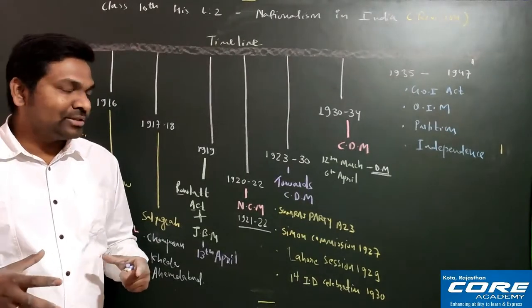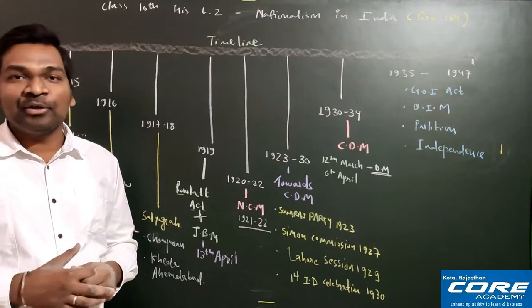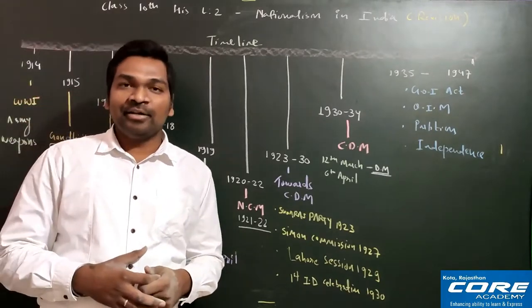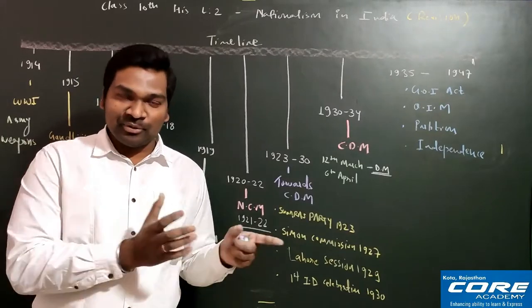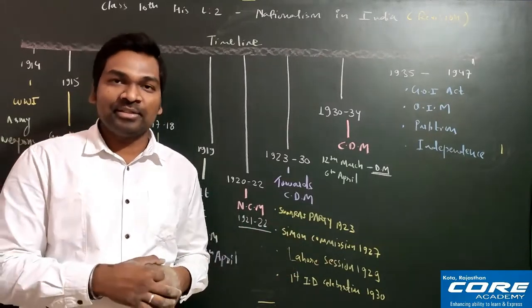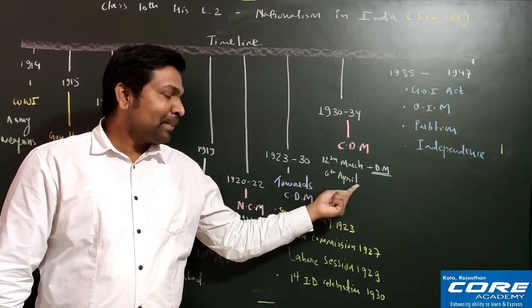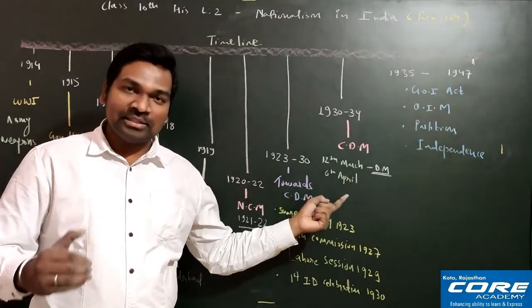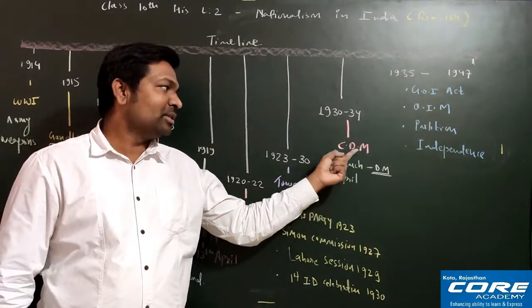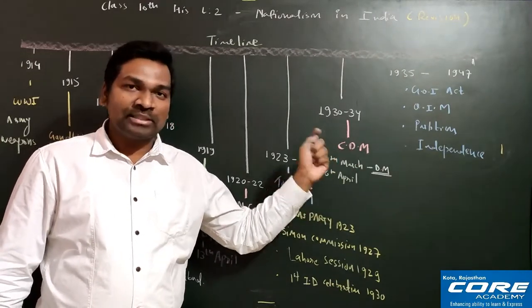And when it was over on 6th of April, Gandhiji broke the salt law by making salt in the Arabian Sea, because you all know Gujarat is located near the Arabian Sea. So in that way this entire Dandi March was over. And once this Dandi March was over, Gandhiji officially started the civil disobedience movement, right? So just after Dandi March, the civil disobedience movement started.